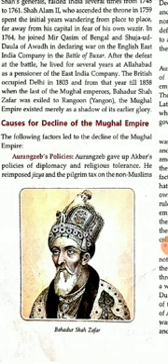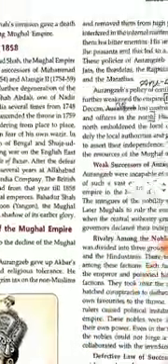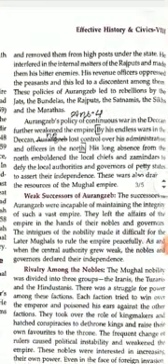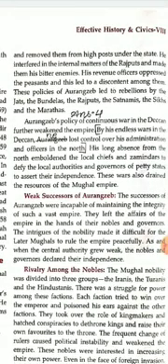He reimposed jizya and the pilgrim tax on the non-Muslims and removed them from the high posts under the state. So when Aurangzeb came to power, he reimposed, which means to impose something again, these taxes which once existed. They were removed by Akbar, but when Aurangzeb came to power, he reimposed these taxes.